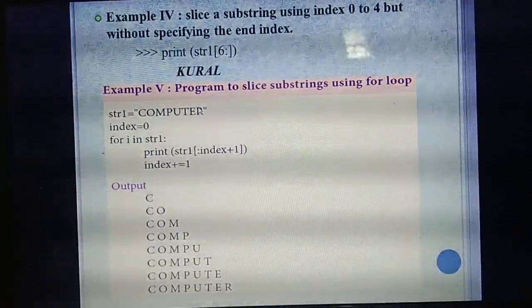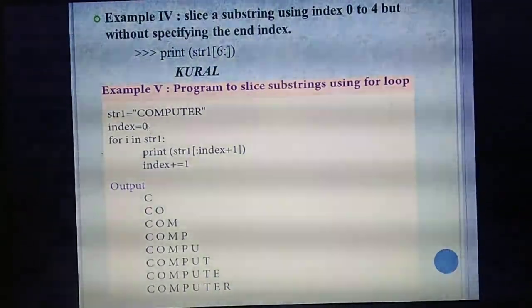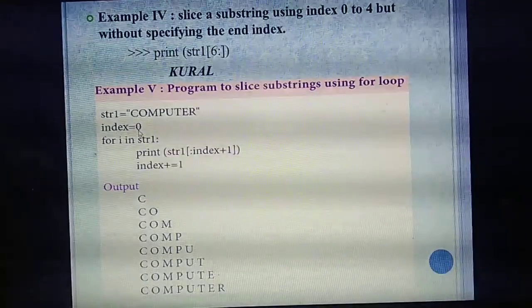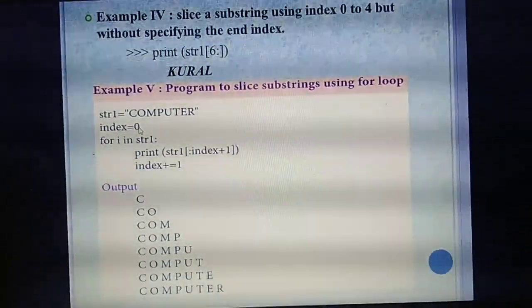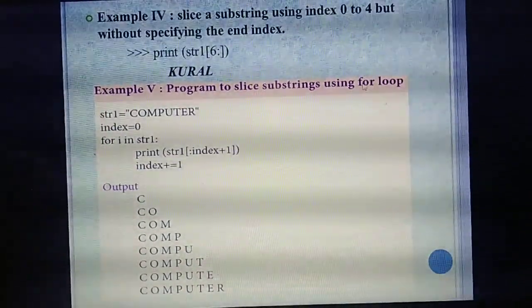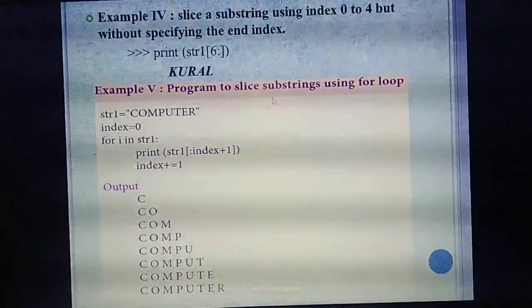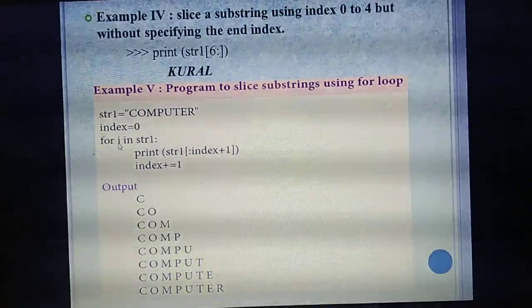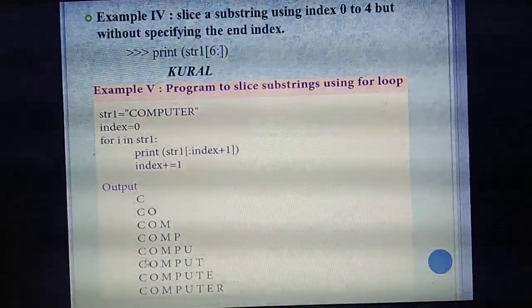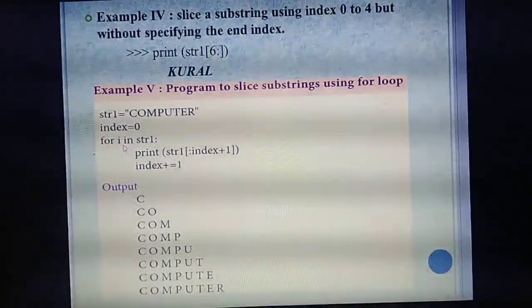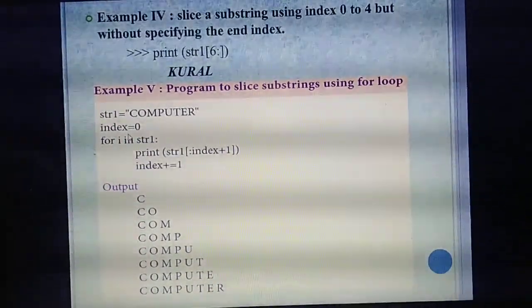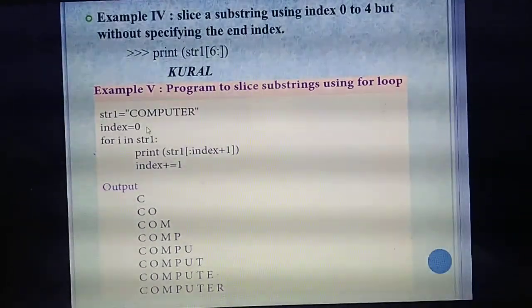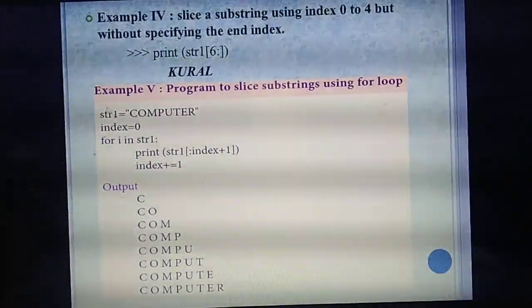Then, the index value always starts from 0. So next you are going to specify the index, which starts at 0. Then in your program, they have asked you to use a for loop, so each time the index value needs to get incremented. Only then will you get the output like this. For that you are going to specify a variable called I.